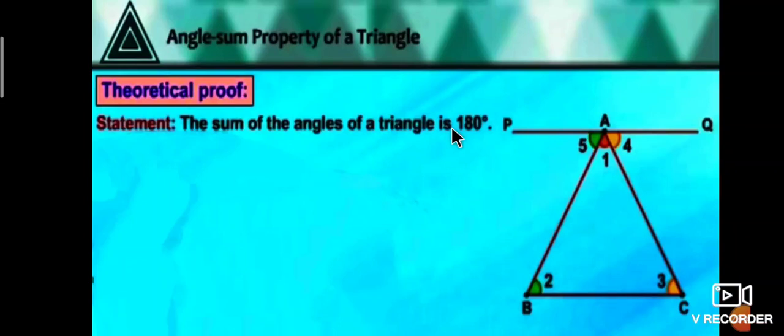This is called the angle sum property of a triangle. The angle sum property of a triangle is that the sum of the angles of a triangle is 180 degrees. Next, students, another one is